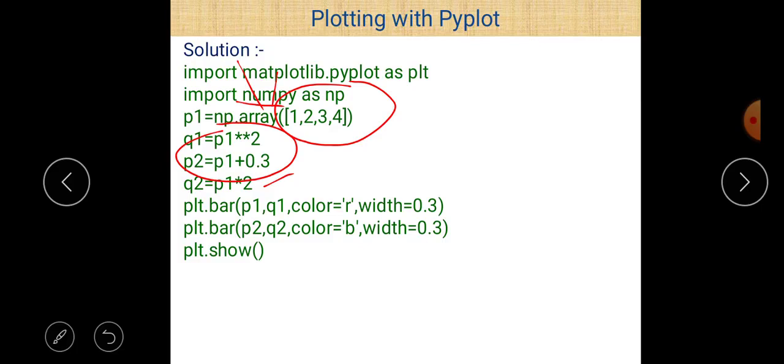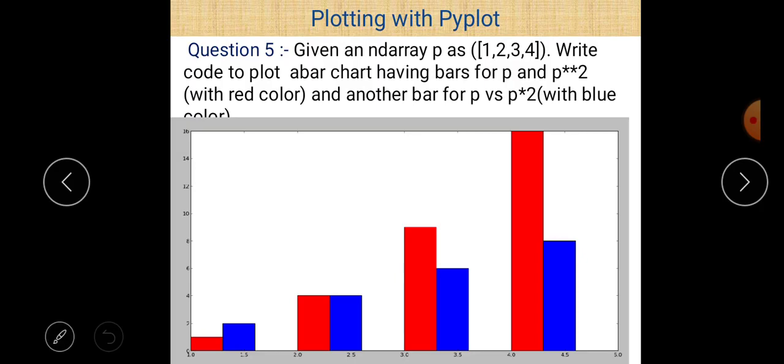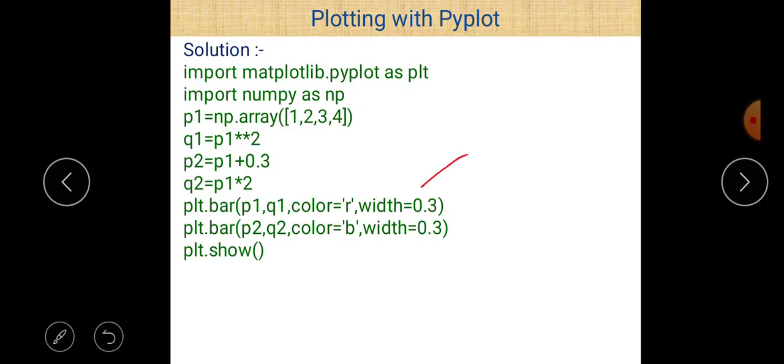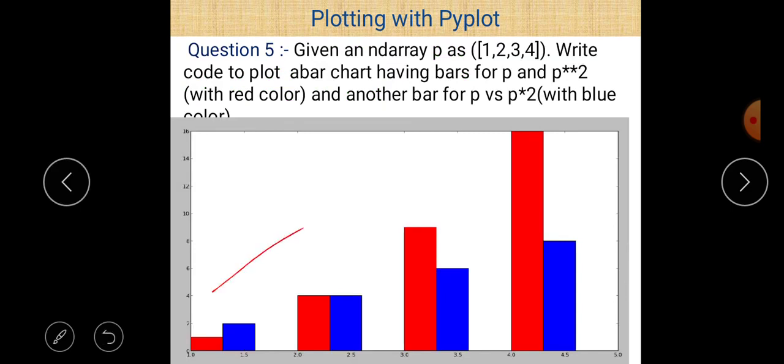Now just draw the bar chart. So first plt.bar of p1 and q1, the graph is drawn between p1 and q1, and we take the color r according to the requirement of the question, and width we take 0.3. Width is not given, but you can take any width here, so we just take width 0.3. The second part, the graph is drawn between p2 and q2, the color is taken as b, meaning blue, so the character b defines the color blue, and width is again considered as 0.3. The last statement is plt.show. So after the execution of that program, you get that result.